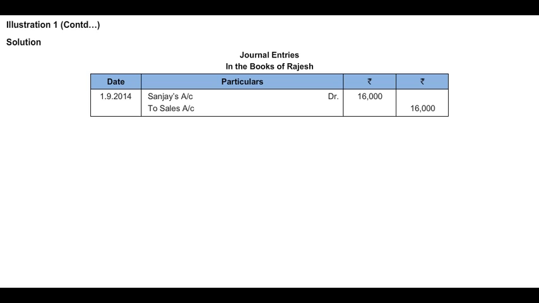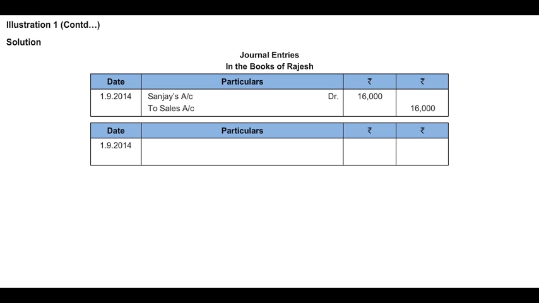Next, Sanjay immediately accepted a 3 months bill. So we are in the books of Rajesh. Rajesh has received an acceptance from Sanjay. It is that acceptance on which the amount will be received after the 3 months. So that is why from the point of view of Rajesh, it is a bills receivable. So on the same date, debit bills receivable account to Sanjay's account, who is a drawee, amount of 16,000.